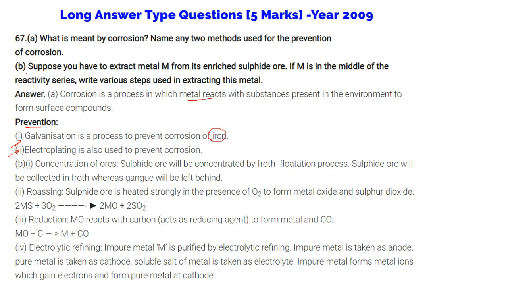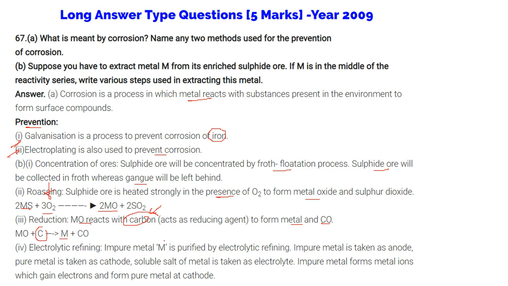Then the next one, concentration of ore. Sulfide ore will be concentrated by the froth flotation process. So sulfide ore will be collected in the froth, whereas gangue will be left behind. Then roasting. Sulfide ore is heated strongly in the presence of oxygen to form metal oxide and sulfur dioxide. This is MS plus oxygen gives MO. Reduction: MO reacts with carbon, which acts as a reducing agent, to form metal and carbon monoxide.